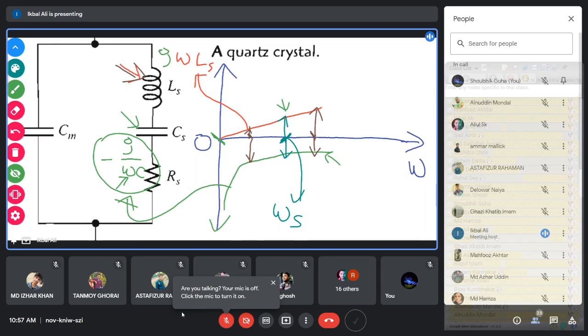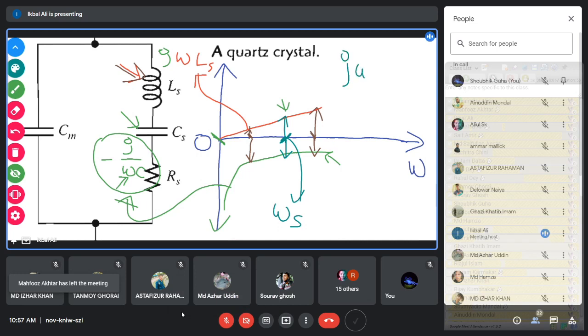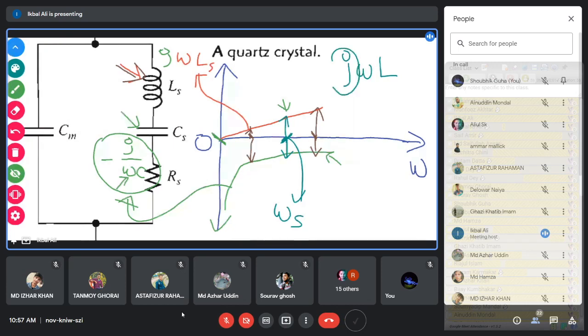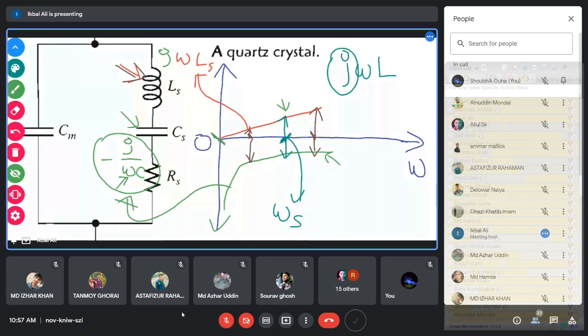If you consider the inductor, definitely it is multiplied by J. Is it not? The impedance will be J omega L. So if you have an inductor, this is the impedance, and you know that J means plus 90 degree. If you multiply some real quantity with J, then it will be 90 degree plus. So the inductor is 90 degree phase shifted with respect to the zero phase shift, positive 90 degree.